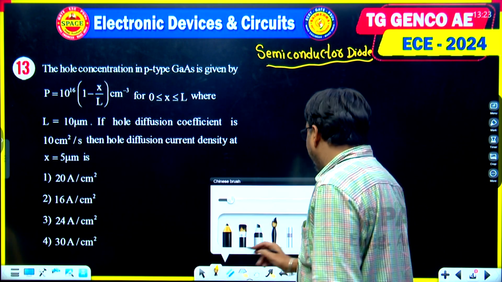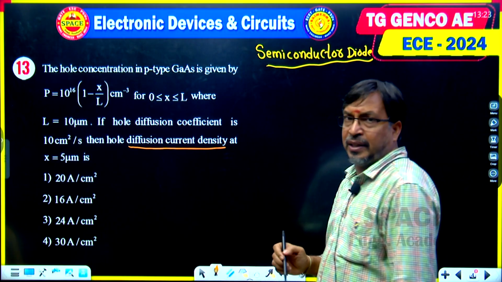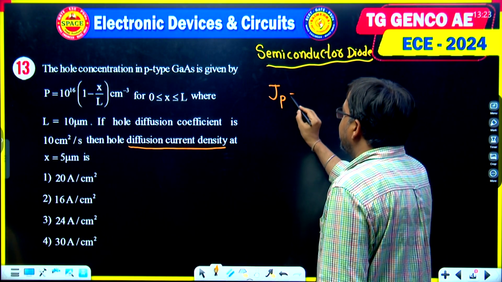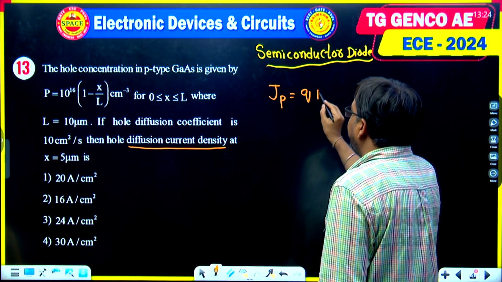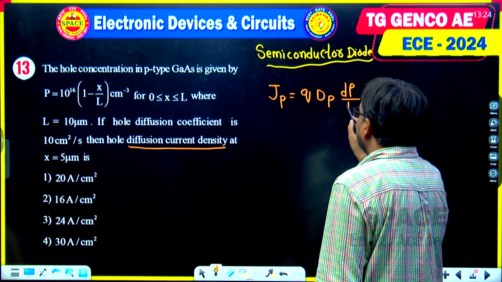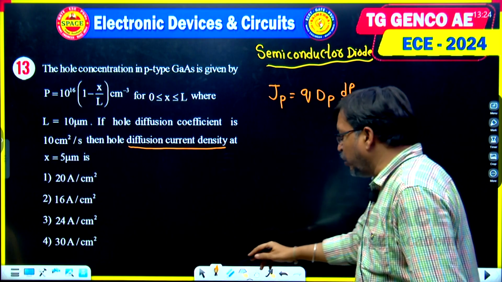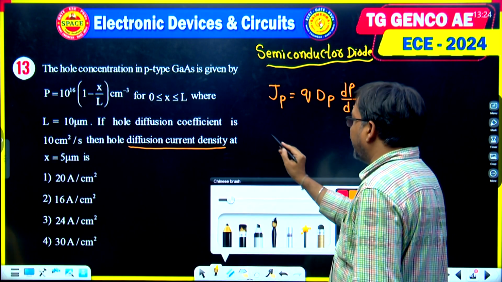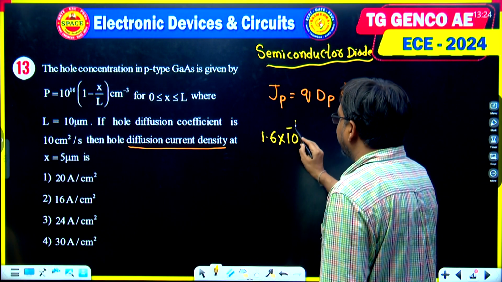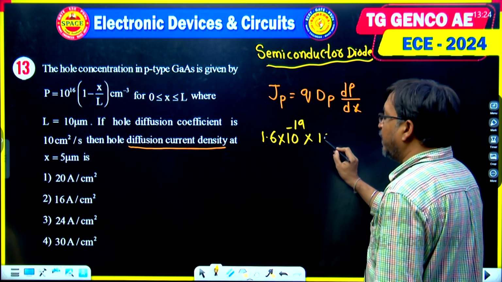Now what is being asked here? Diffusion current density. So here I am writing the diffusion current density formula: J equals Q into D into dp by dx. What is Q? The charge of an electron, which I am considering as 1.6 into 10 power minus 19, and the diffusion constant is given as 10 centimeter square per second.